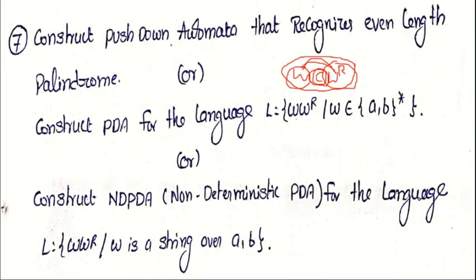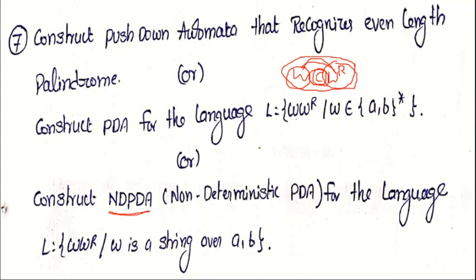This question is also asked as: construct a PDA to recognize the even length palindrome, or construct a PDA for the language L equals W W power R where W is a string over {a, b}, or construct a non-deterministic PDA for the language W W power R. Why this particular language's PDA is called non-deterministic, we will discuss in the ID section, the instantaneous description session.